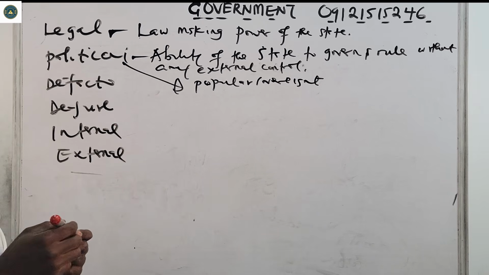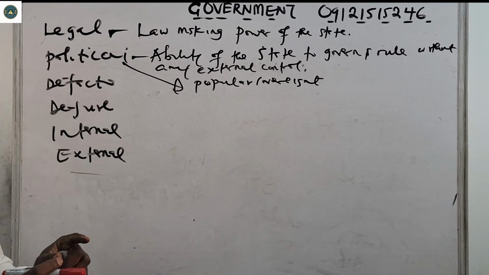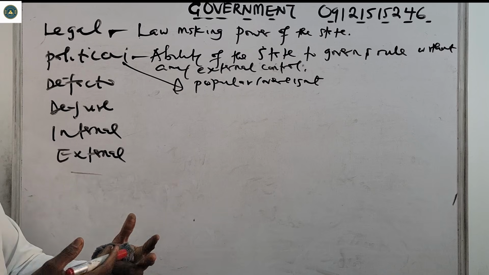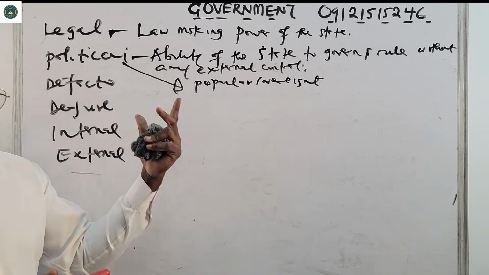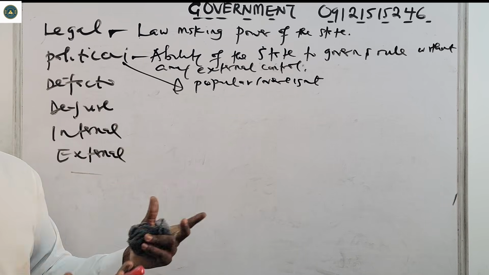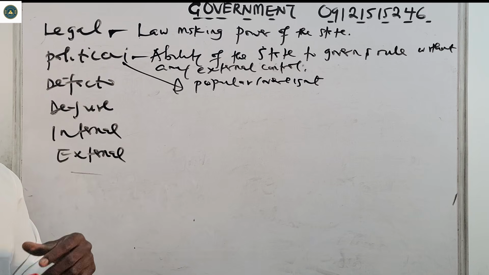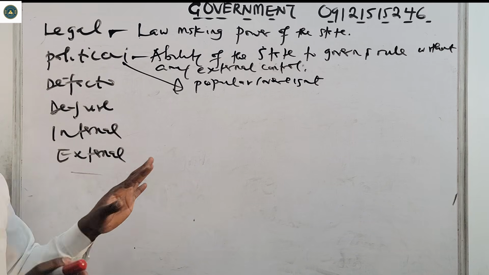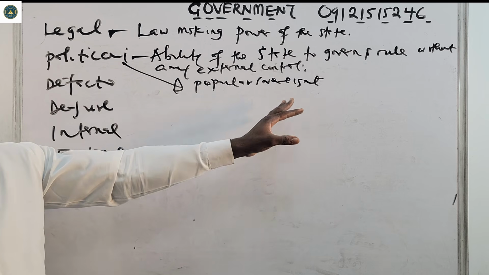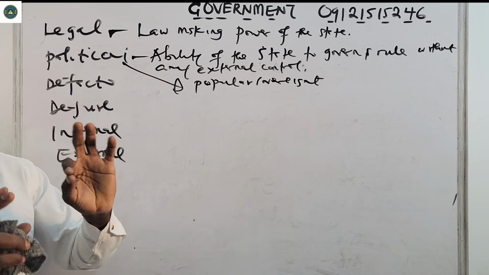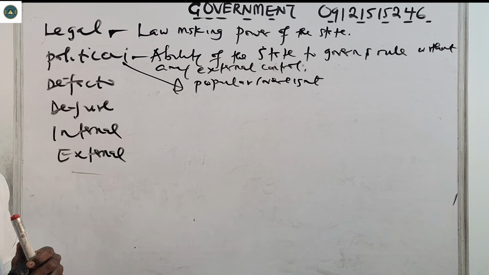Because it also resides in the people and not only in the government officials alone. It is the people who gave the political elites the authority to rule over them. So it also resides in the people and not only in the government officials alone. That is political sovereignty, the ability of the state to rule and govern itself without any external influence or any external control.